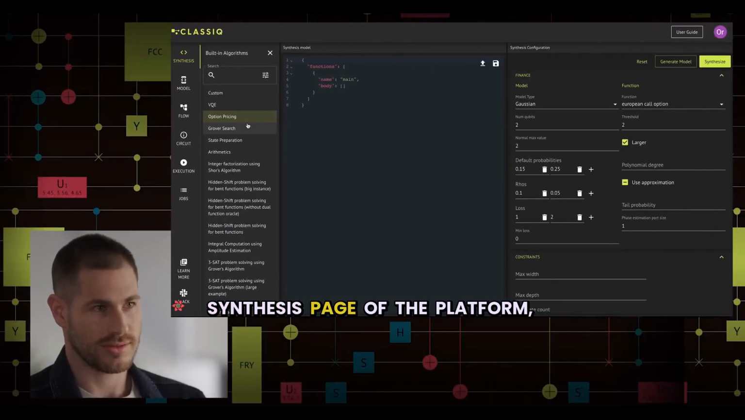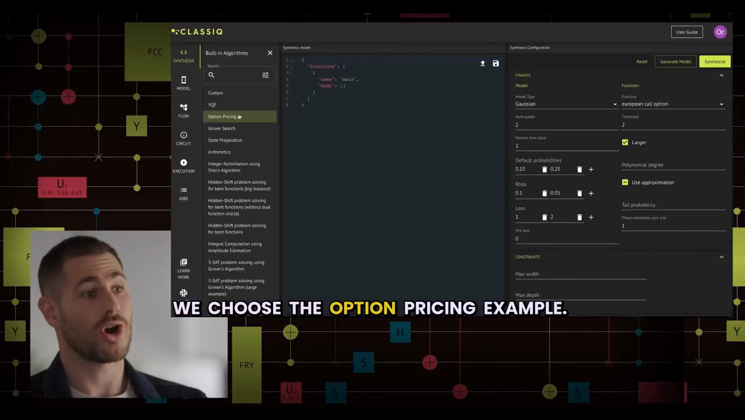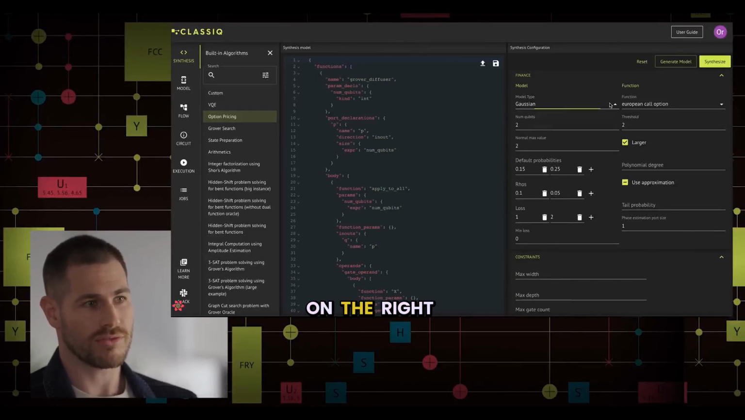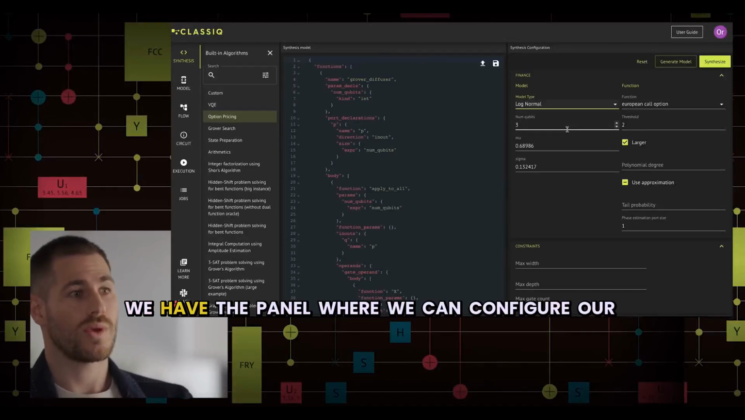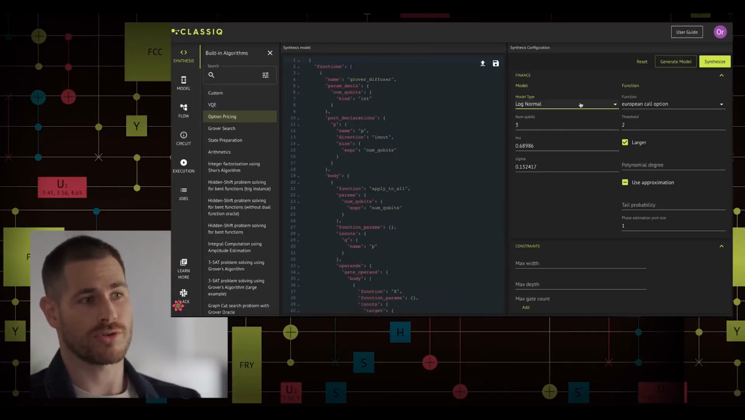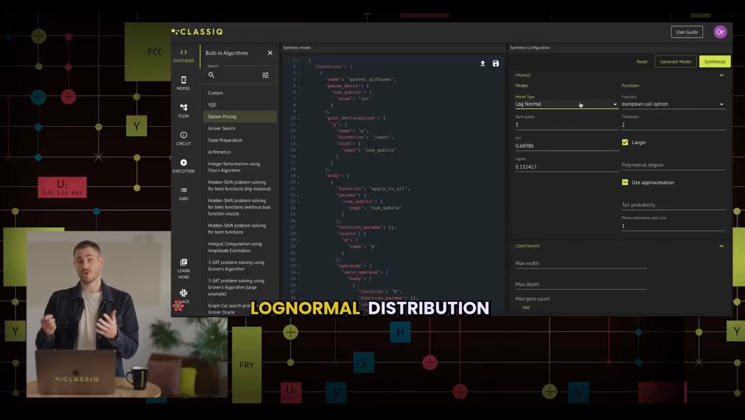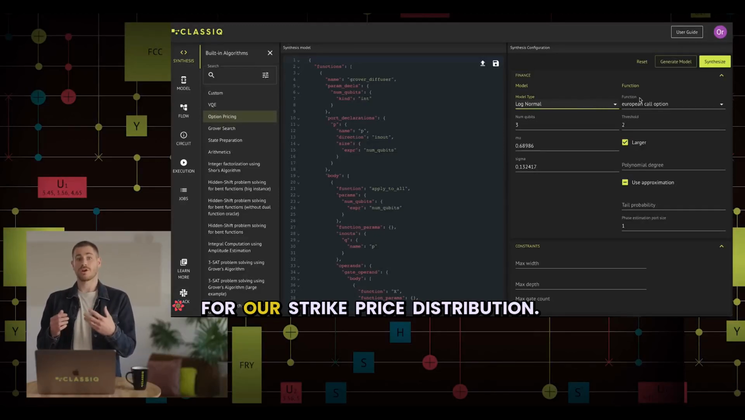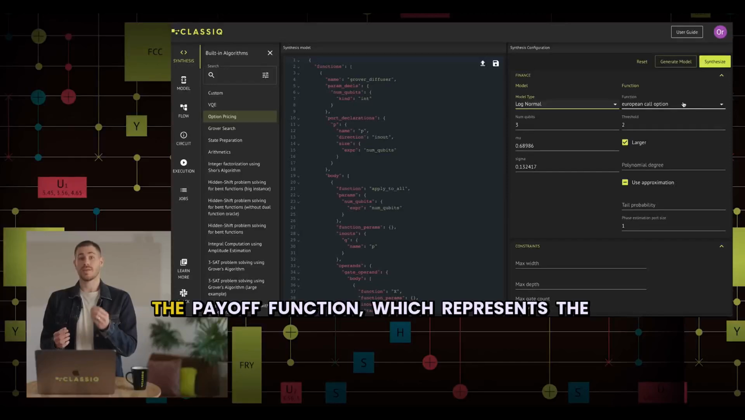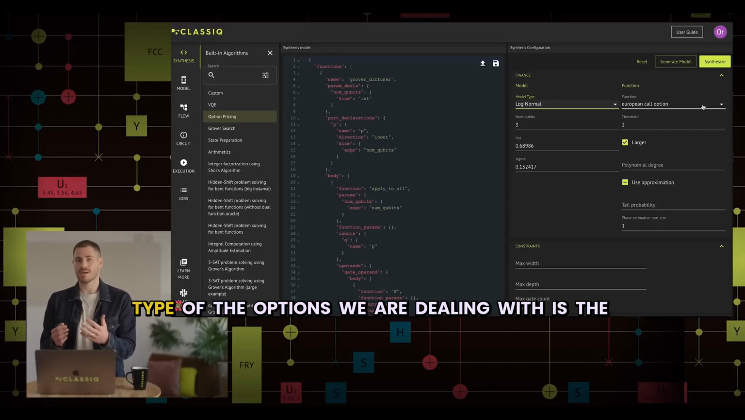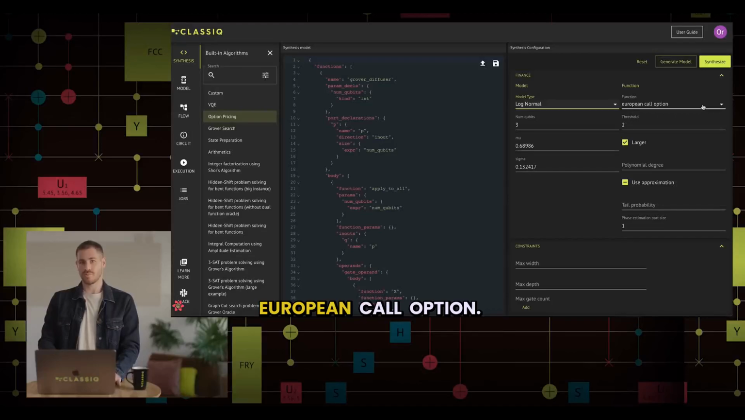From the synthesis page of the platform, we choose the option pricing example. On the right, we have the panel where we can configure our problem. First, we choose the log normal distribution for our strike price distribution. The payoff function, which represents the type of the options we are dealing with, is the European call option.